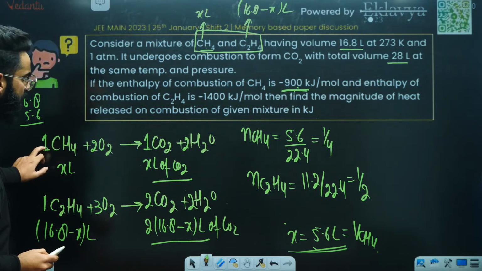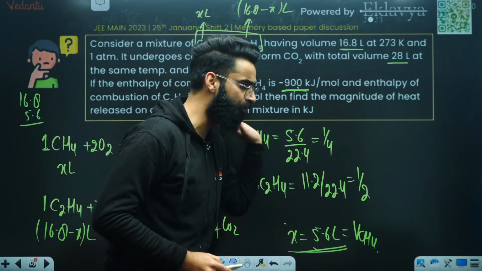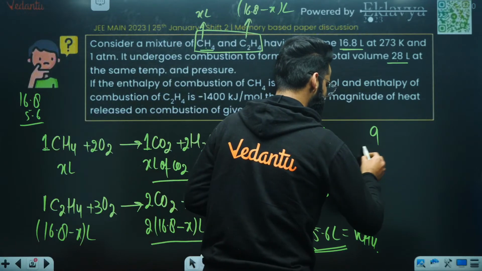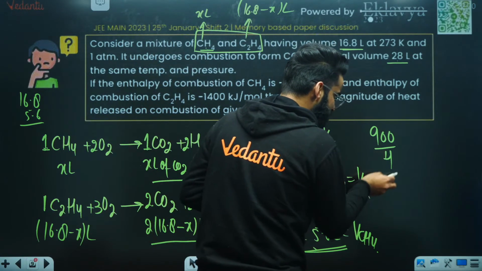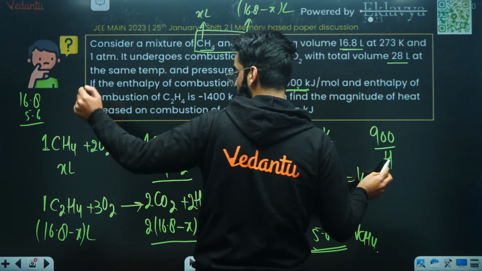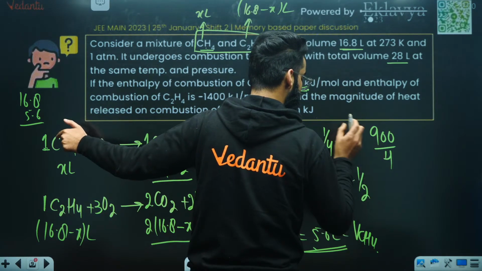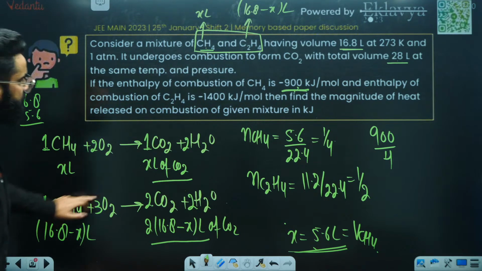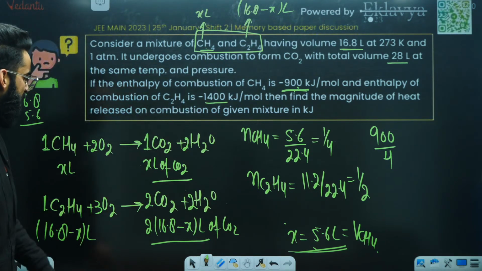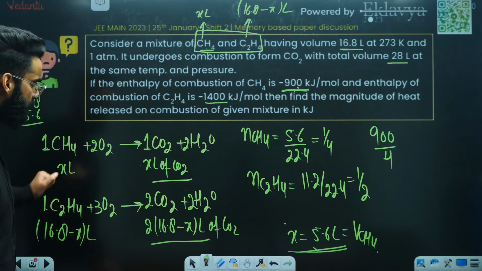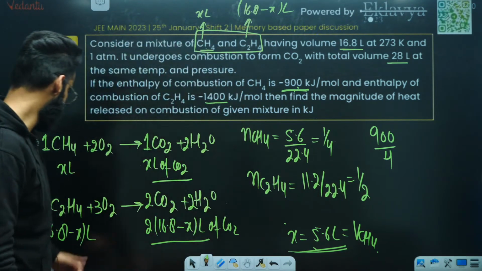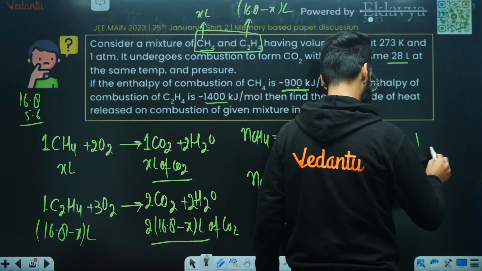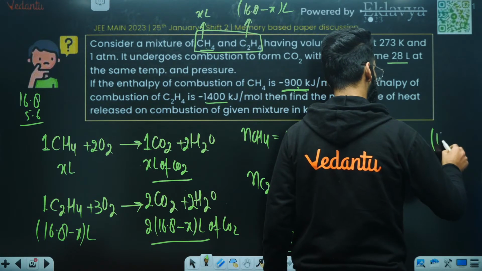But are we doing the combustion of 1 mole of CH4? No, we are doing the combustion of 1 by 4 moles of CH4. So when we do the combustion of 1 by 4 moles of CH4, how much heat will be released? It's going to be 1 by 4 multiplied by 900. Similarly, from the second reaction, when we do the combustion of 1 mole of C2H4, 1400 kilojoules of heat is released. But are we doing the combustion of 1 mole of C2H4? No. We are doing the combustion of 1 by 2 moles of C2H4. So from 1 by 2 moles, how much heat will be released? It's 1 by 2 multiplied by 1400.